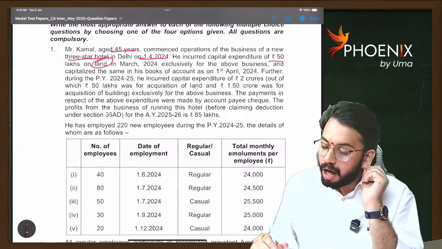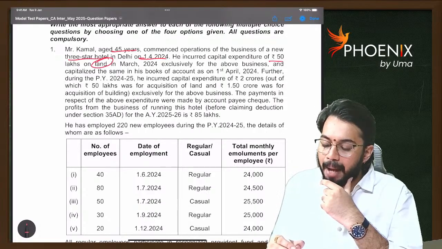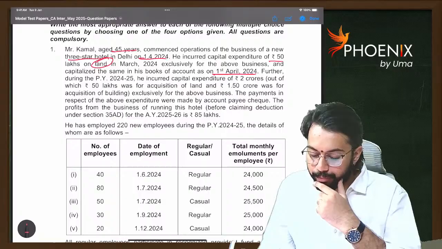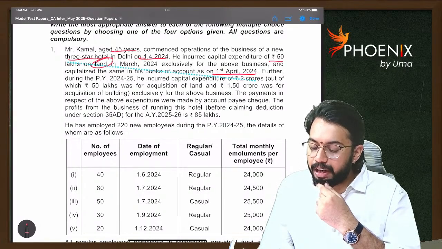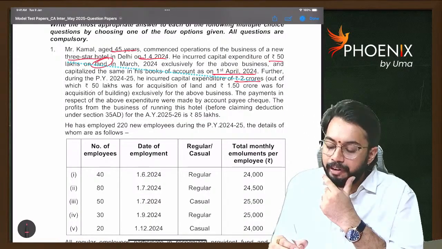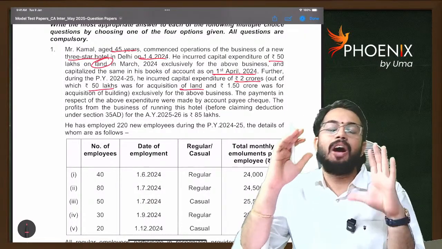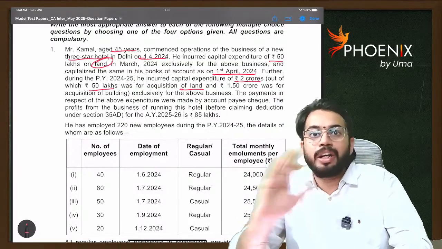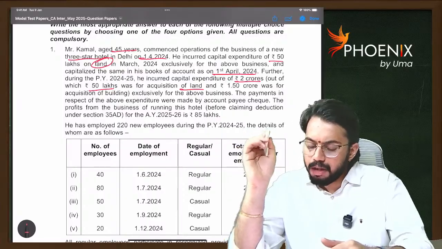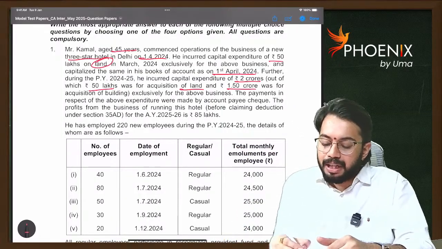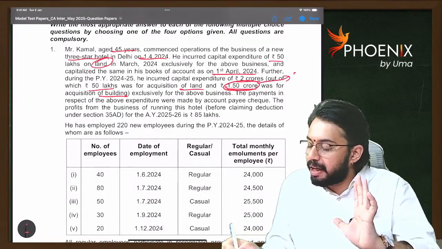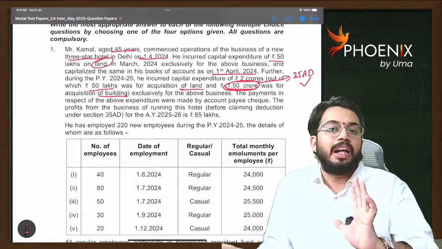Next. Exclusively for the above business, and capitalized the same in his books of accounts as on 1st April 2024. Further, during previous year 24-25, he incurred capital expenditure of 2 crores, out of which 50 lakhs was for land. See, whatever the expenditure on land is there, it is not a depreciable asset, so not eligible for deduction under section 35AD. Balance 1.5 crores was for acquisition of building. See, this 1.5 crores for acquisition of building is eligible for deduction under section 35AD.